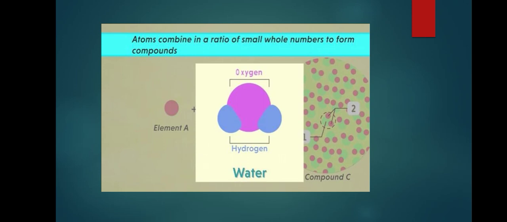Next, carbon dioxide, meaning 1 carbon atom and 2 oxygen atoms, so these 1 and 2 are also whole numbers. And ammonia, NH3, contains 1 nitrogen atom and 3 hydrogen atoms, so these numbers are also whole numbers. So it states that atoms combine in a ratio of small whole numbers to form compounds.